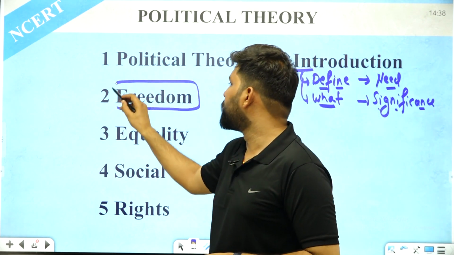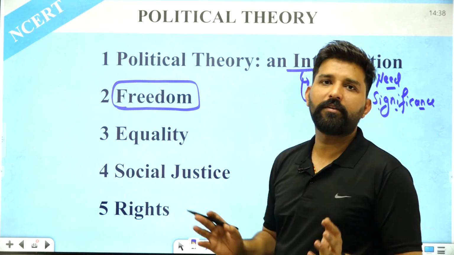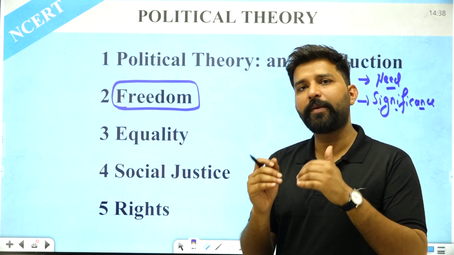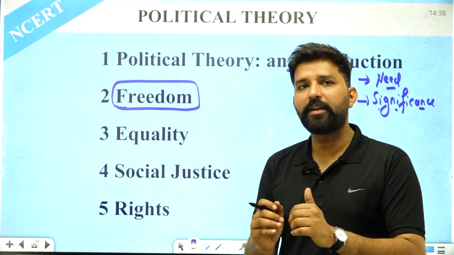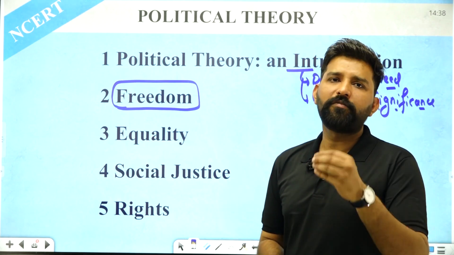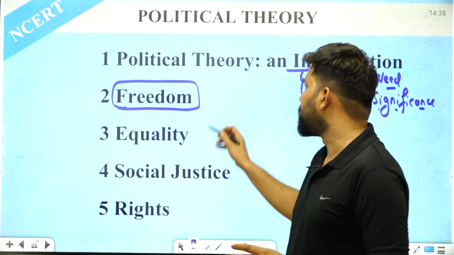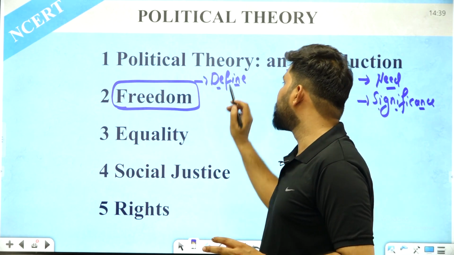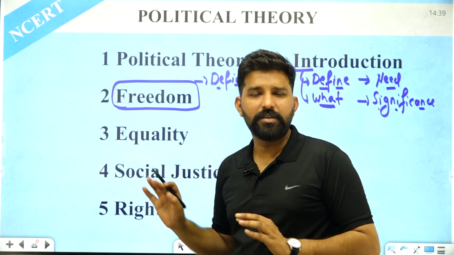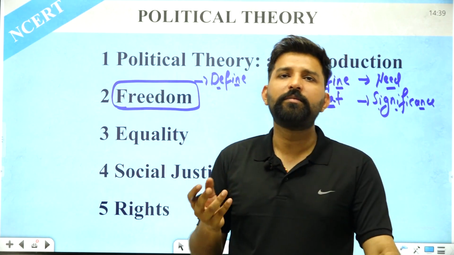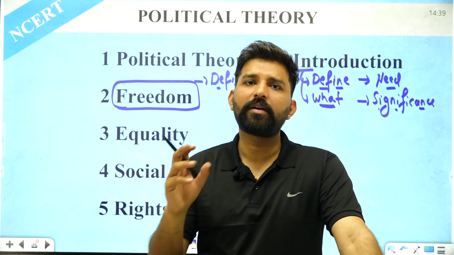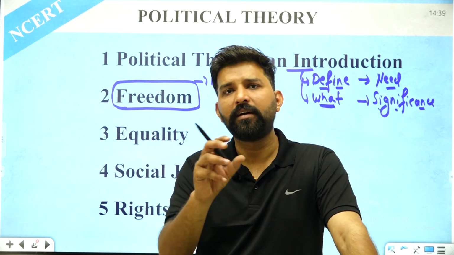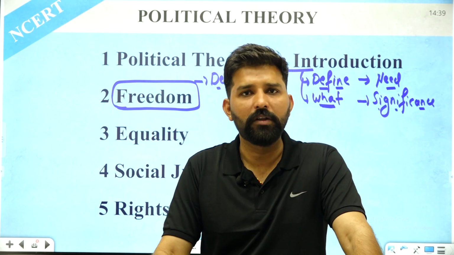Now if you go for the word freedom, there are different meanings of freedom. The word connotes different types of meanings, and each political thinker has a different interpretation of freedom. But first of all, we are going to define the word freedom. So in each and every chapter, first of all, we are going to take a definition of every ideology. We cannot define it in simple terms, because these ideologies cannot be defined in two or three lines. But for a basic understanding, we will take a universal definition of all of these points.